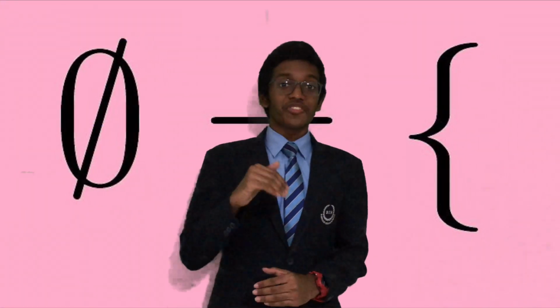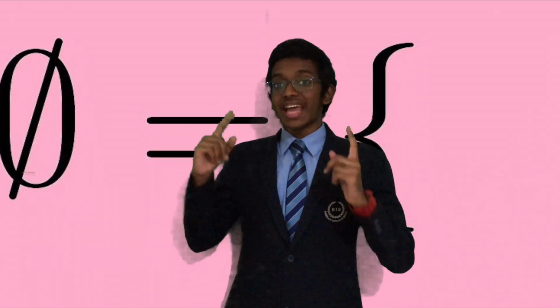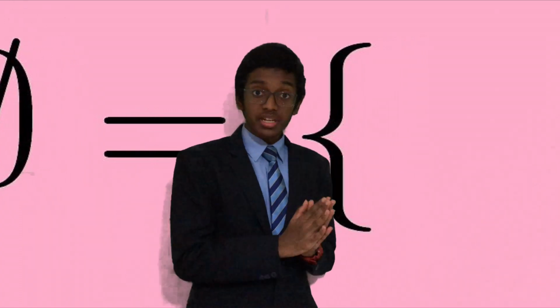Moving on to the different types of sets. The first one is the null set, or you can call it the void set, or even the empty set. In this set, there are no elements. Literally, the number of elements in this set is 0. Hence, we can represent it in two ways, either by the Greek letter phi or otherwise by empty curly brackets.